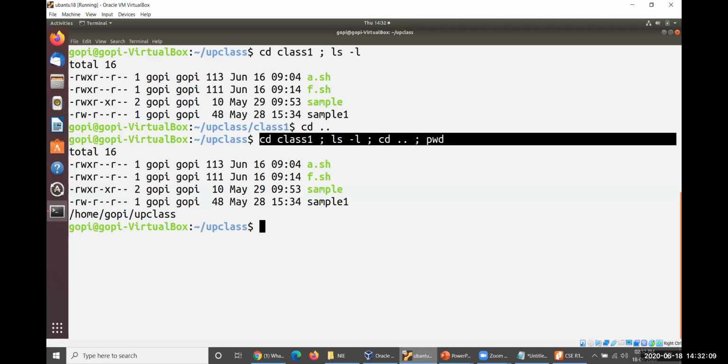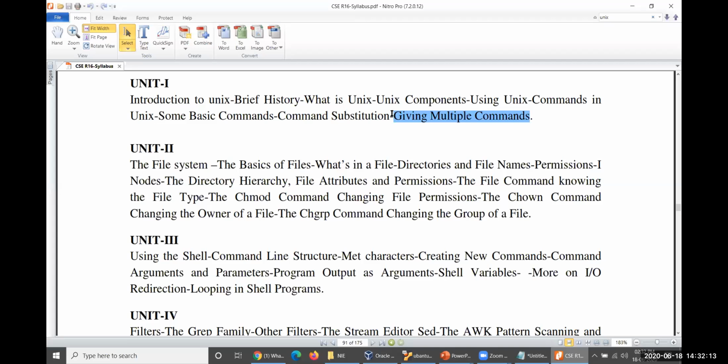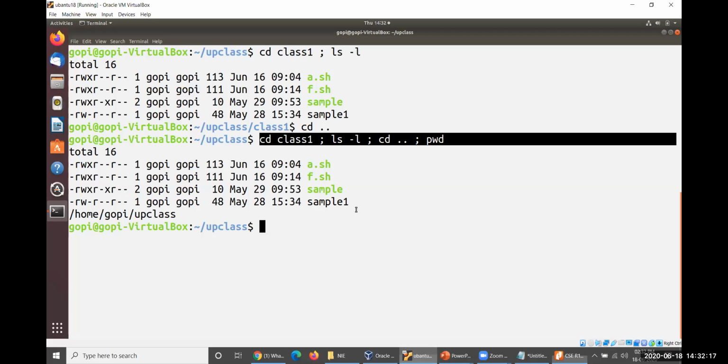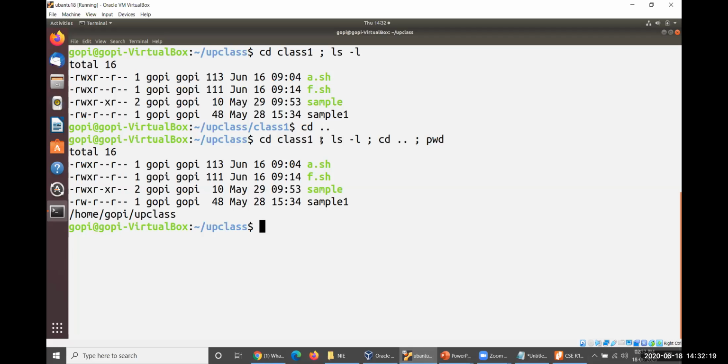To perform this particular operation, giving multiple commands within one particular line, you have to use a semicolon between them. You can use a semicolon between them. A semicolon facilitates you to execute more than one command in a single command line. Okay, a semicolon facilitates you to execute more than one command in a single line.